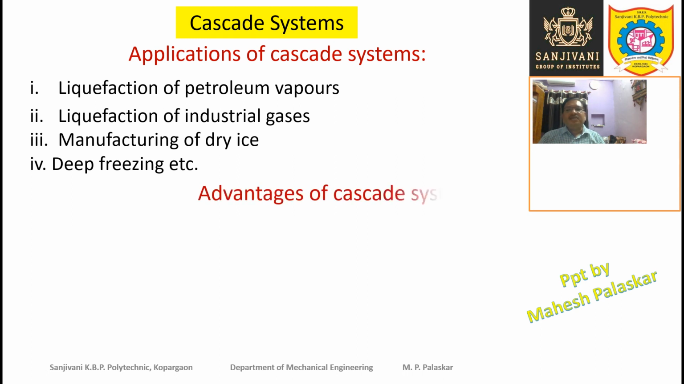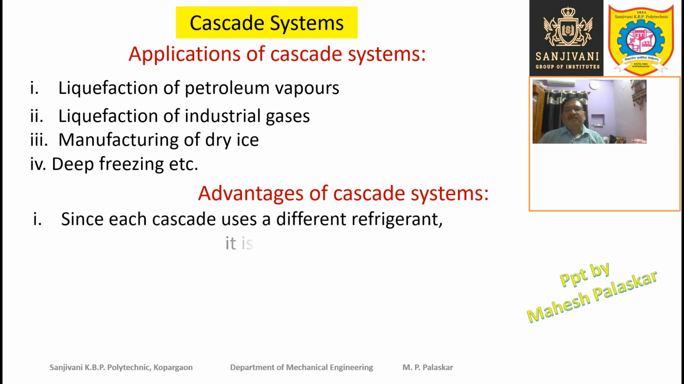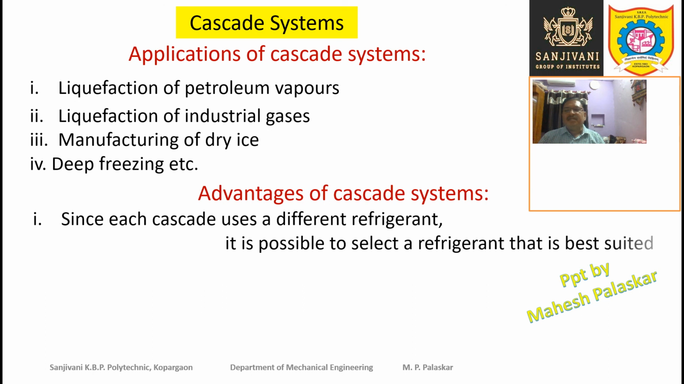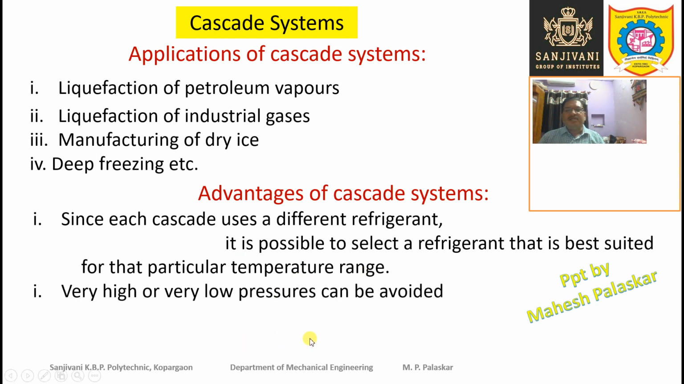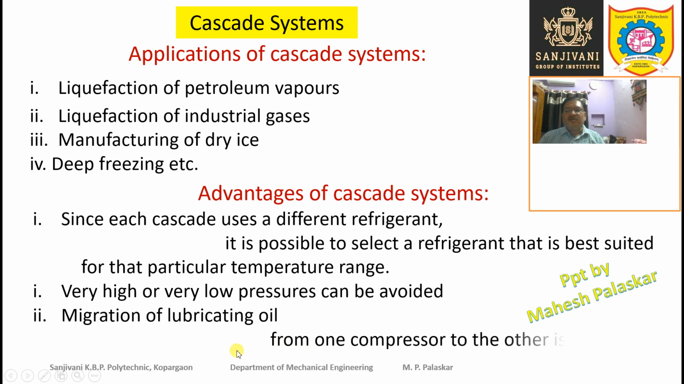Then the advantages of the cascade system are: since each cascade uses a different refrigerant, it is possible to select a refrigerant best suited for that particular temperature range. Very high or very low pressures can be avoided. Migration of lubricating oil from one compressor to the other is prevented. This migration is possible in multi-compressor systems, but not in the cascade system, because these two systems are totally different internally. They are not connected internally.